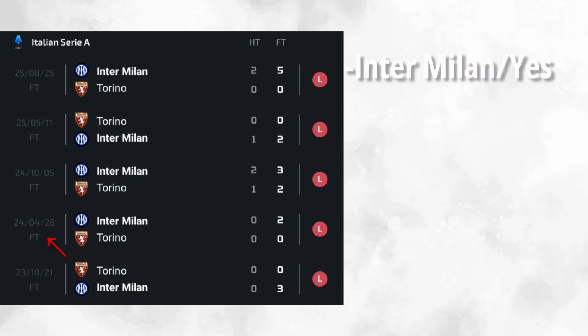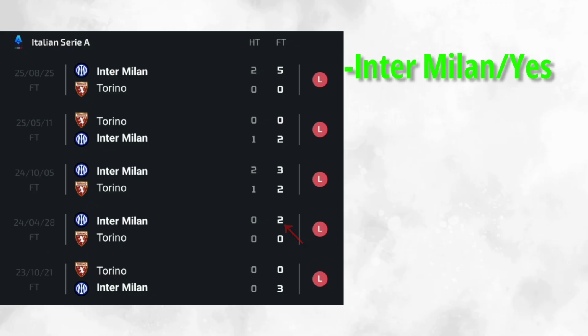Moving on to the next match, on 24th of 28, we can see that our market did work. Inter Milan did win to nil. Inter Milan did beat Torino 2-0. So guys, you might also want to take the match result market.